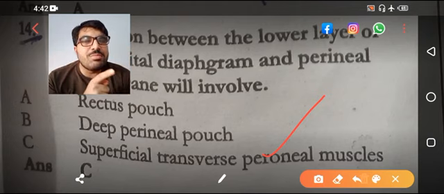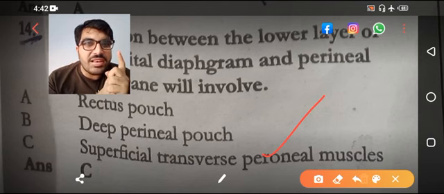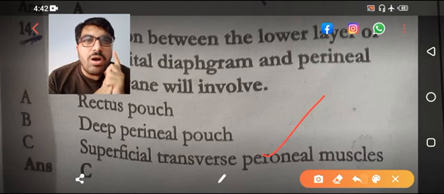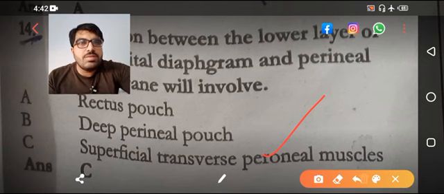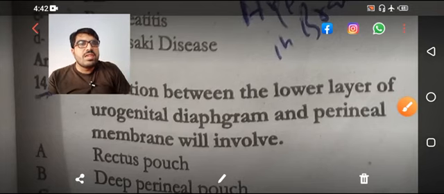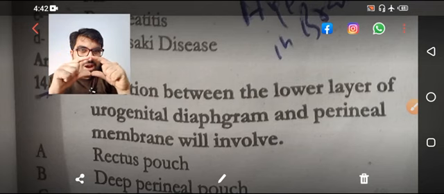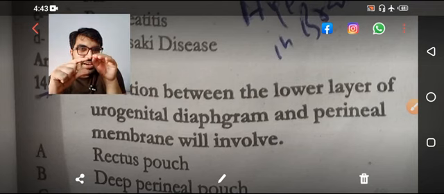The deep transverse perineal muscle lies in the deep perineal pouch. So let's suppose this is your urogenital diaphragm, it has got a superior layer and an inferior layer.